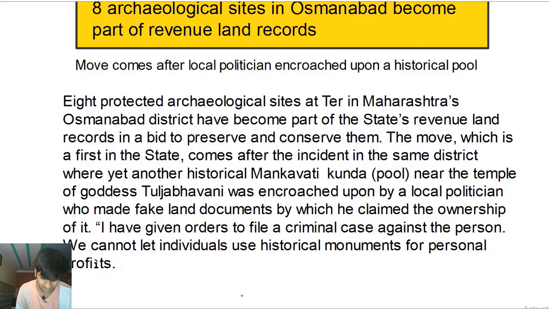A local politician did that, and this guy made fake land documents by which he claimed the ownership of it. So he encroached the property by making a fake document and claiming the ownership of the pool, Mankavati Kunda.